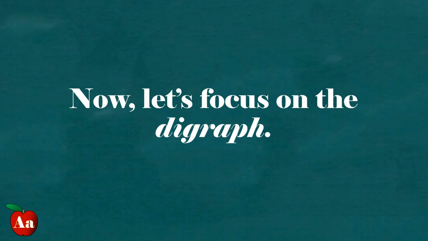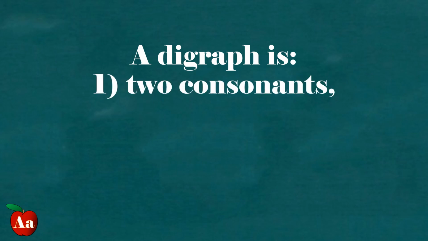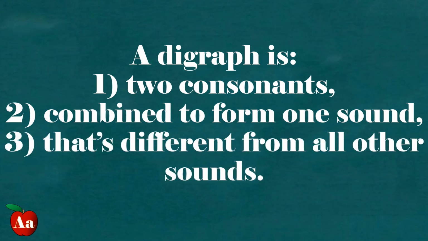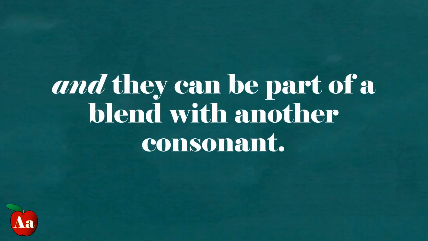Now, let's focus on the digraph. A digraph is 2 consonants combined to form one sound that's different from all other sounds. Digraphs can be at the beginning, middle, or end of a word. And they can be part of a blend with another consonant.